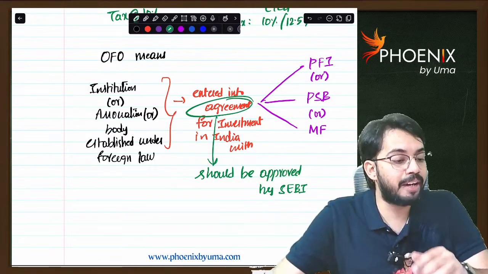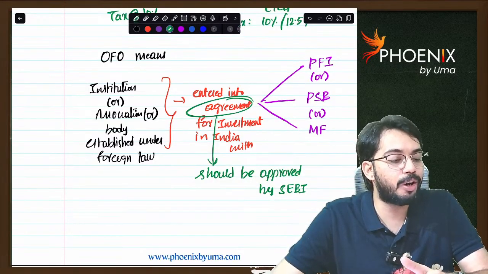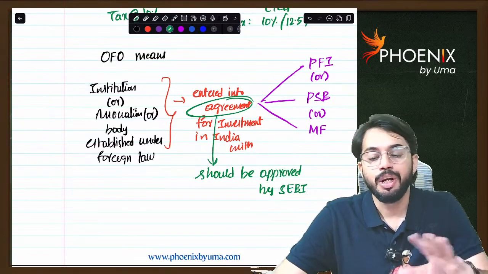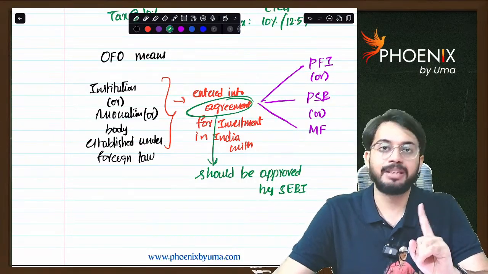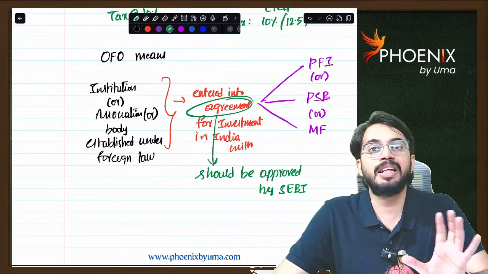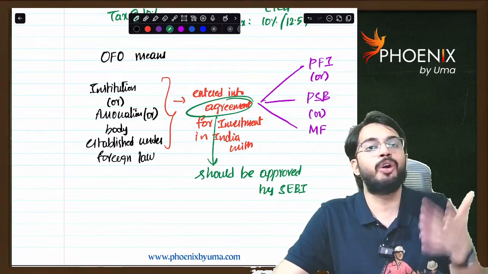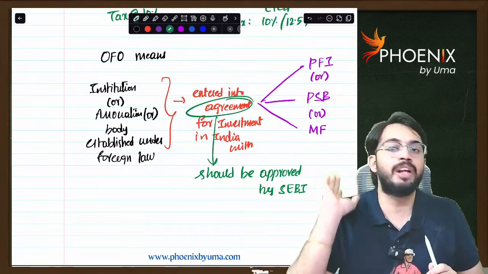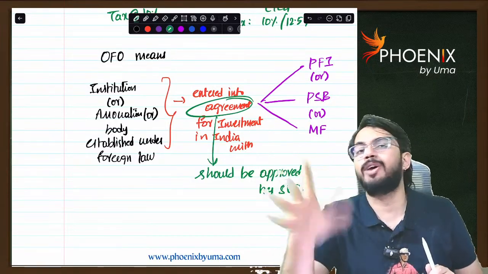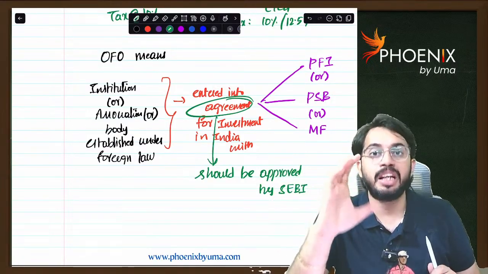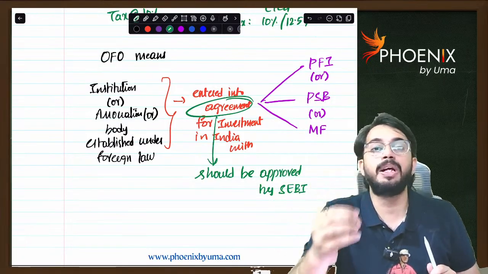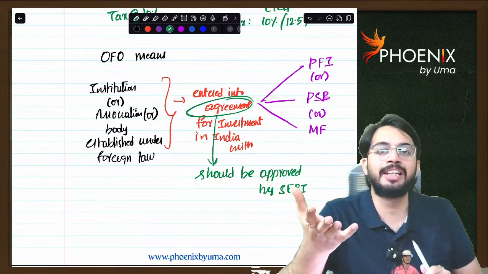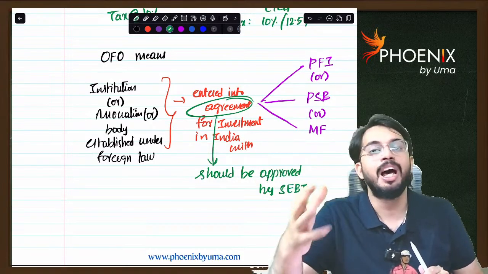Honestly, NR taxation requires next level preparation and is probably the only complex chapter in DT, as we have to remember a lot. Very simple logic, Monish. Now you are listening to this revision lecture. The first time you are listening, next time listen at 1.5 speed. Listen to it 3 to 4 times, and it will automatically register in your subconscious mind. Definitely you will remember. Any complex concept you take, the only thing that matters is revision. If you revise it n number of times, it becomes so easy for you. So don't be afraid of non-resident taxation. Face it, listen multiple times, keep your efforts, and automatically you will remember.